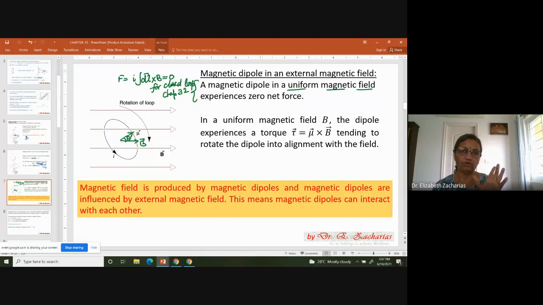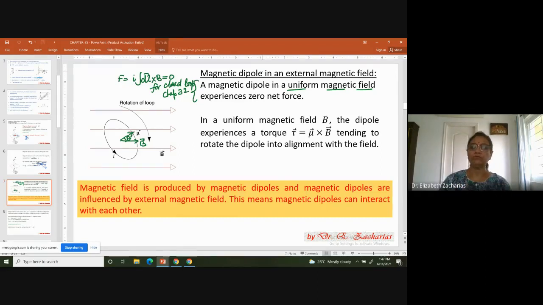Or you conclude that in a uniform magnetic field, a dipole experiences a torque tau equal to mu cross B. Even the expression is the same. Tau is equal to mu cross B, tending to rotate the dipole parallel to the field. What was the expression there? There it was tau equal to P cross E. Here it is tau equal to mu cross B.